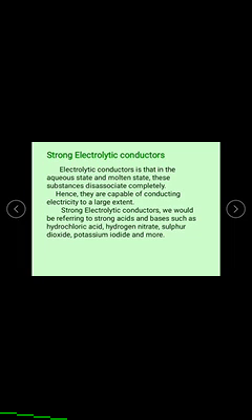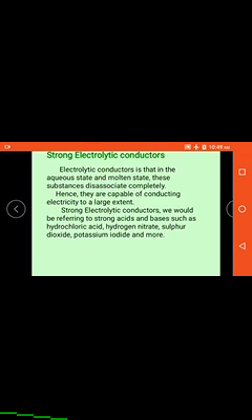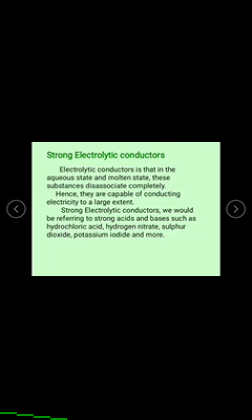It means strong acids like HCl, HNO3, H2SO4, etc. Strong bases, sodium hydroxide, potassium hydroxide. Salts like potassium chloride, sodium chloride, etc. These are all in aqueous solution state.